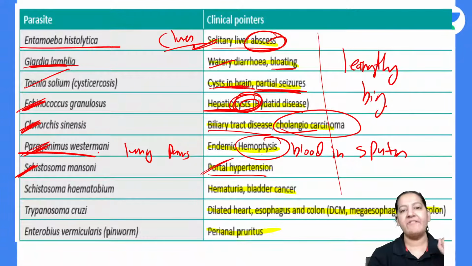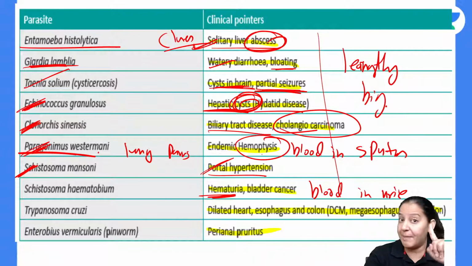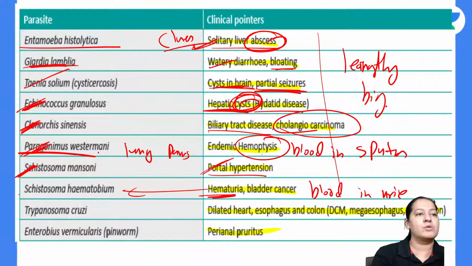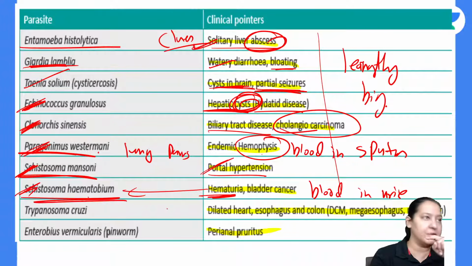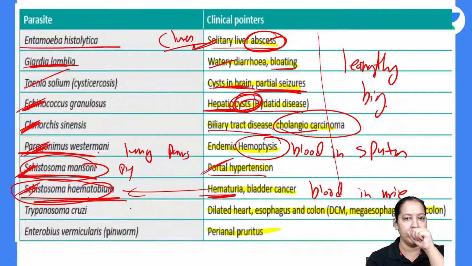If the examiner gives you hematuria, that is blood in urine, not blood in sputum, which parasite causes blood in urine? Only one parasite causes blood in urine, that is Schistosoma haematobium. That was Schistosoma mansoni, this is Schistosoma haematobium. The two are types of schistosoma. This schistosoma causes portal hypertension and this schistosoma causes hematuria. Give me a thumbs up.